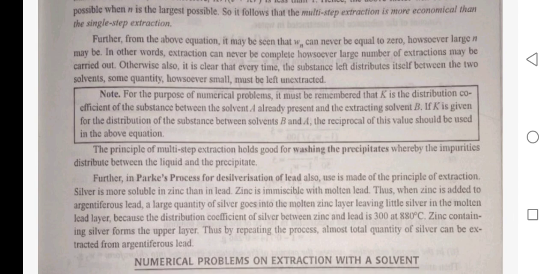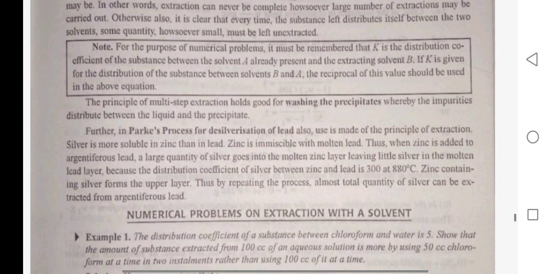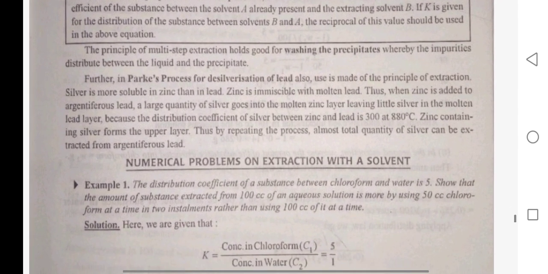Note: for the purpose of numerical problems, it must be remembered that K is the distribution coefficient of the substance between the solvent A already present and the extraction solvent B. If K is given for the distribution of the substance between solvent B and A, the reciprocal of this value should be used in the above equation. The principle of multi-step extraction holds good for washing the precipitate, whereby the impurity distributes between the liquid and the precipitate.